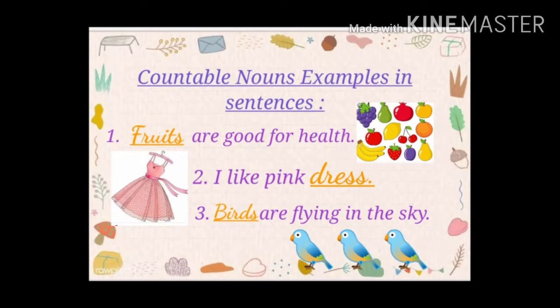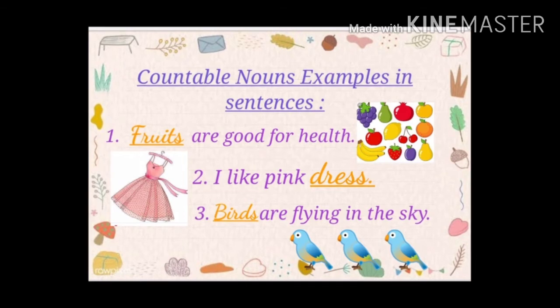Now moving further, let's have a look at some examples of countable nouns in sentences. First one is: fruits are good for health. So students, in this sentence the word fruits is a countable noun because we can easily count fruits like 2 apples, 4 bananas and so on. And second sentence is: I like pink dress. So here the word dress is a countable noun. Why? Because we can easily count dresses in numbers. And the third one is: birds are flying in the sky. Here the word birds is a countable noun because we can easily count birds also in numbers.